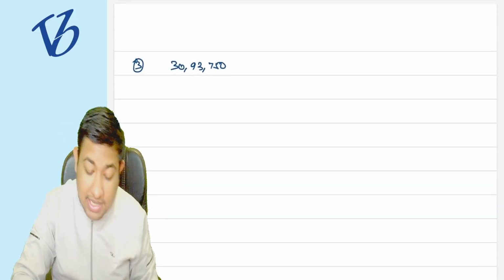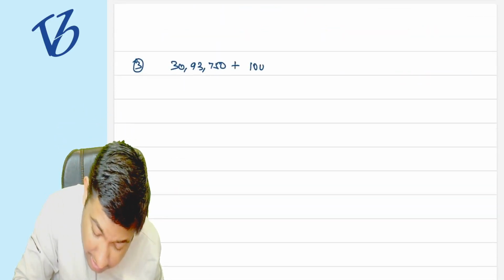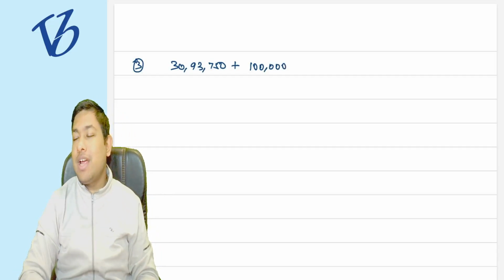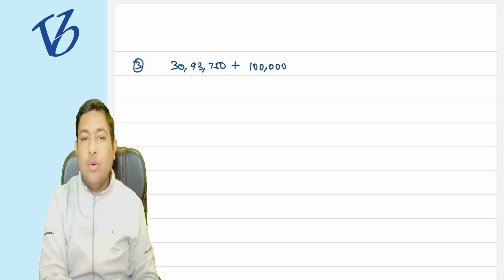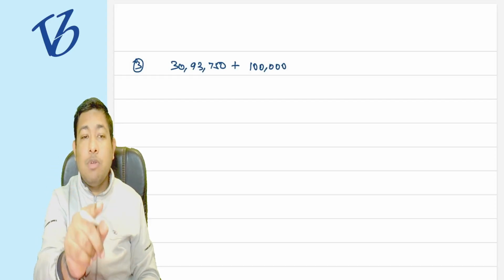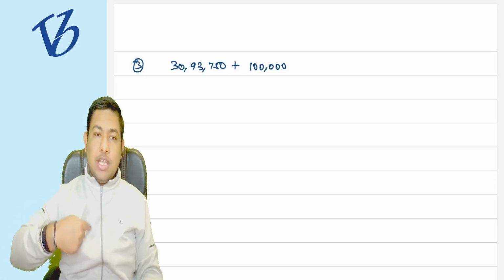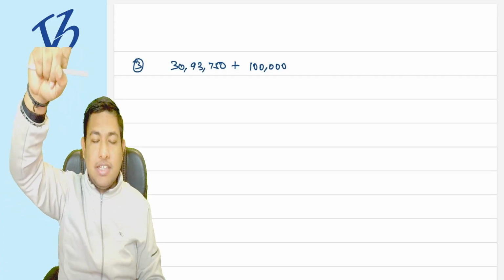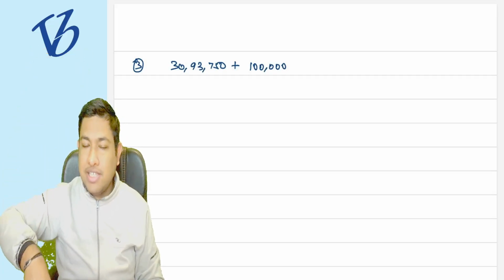So the government is saying that you have a problem, so do one thing. Whatever additional income you are earning now, give it to us. Your problem was that your increase in income is less than the increase in tax, meaning the taxes are increasing at a higher rate, but my income is not increasing that much.